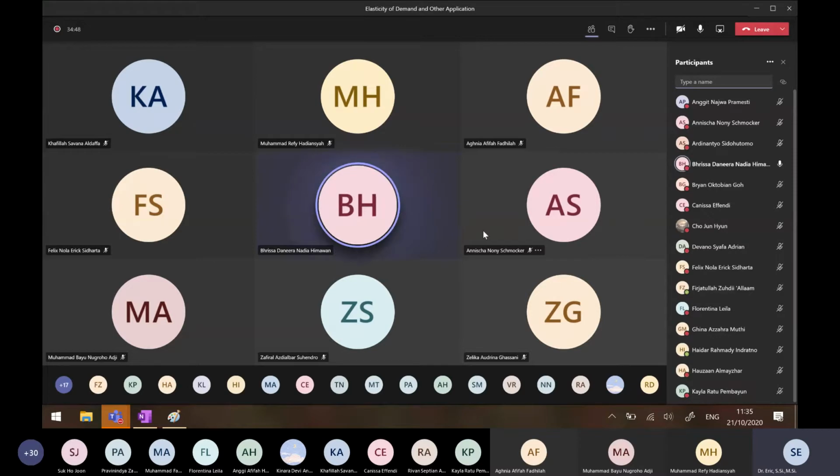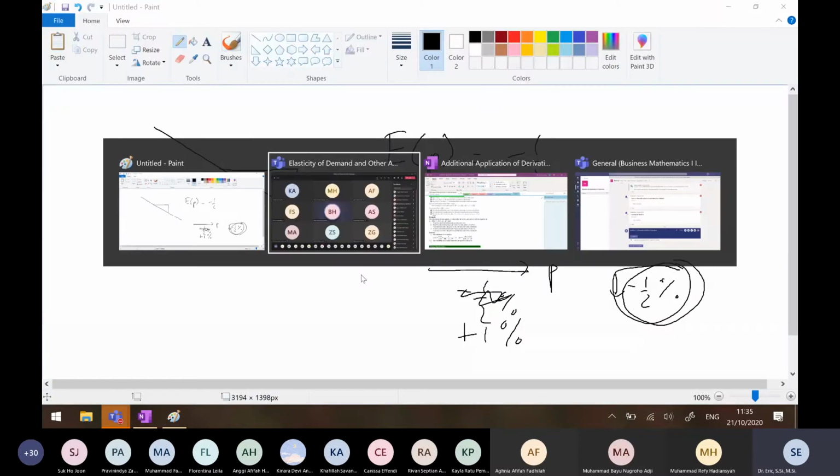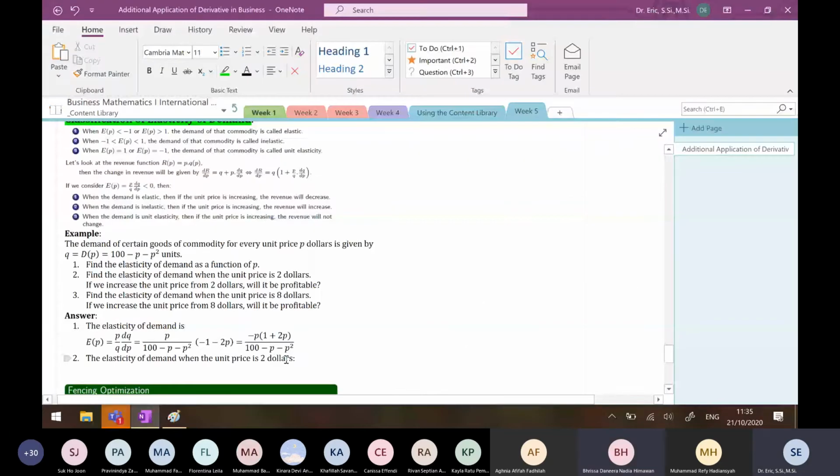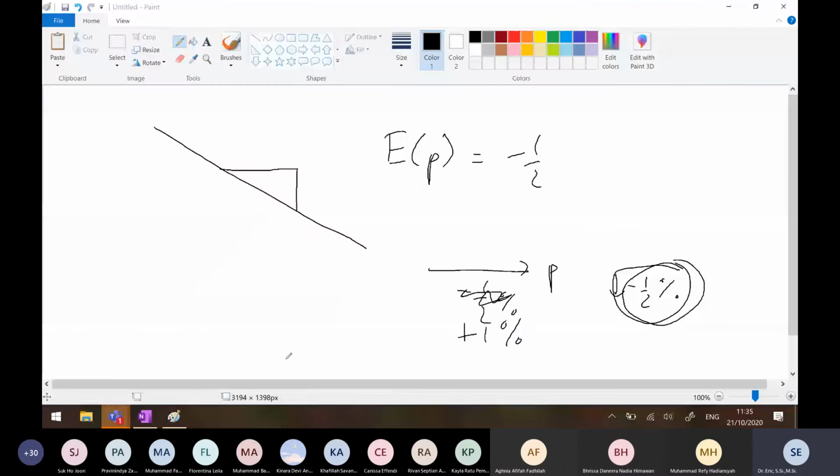Yes, Brisa. How can I get the elasticity of demand when the unit price is $2? What should I do? Substitute the P with 2. Very good, thank you. So I just substitute 2.